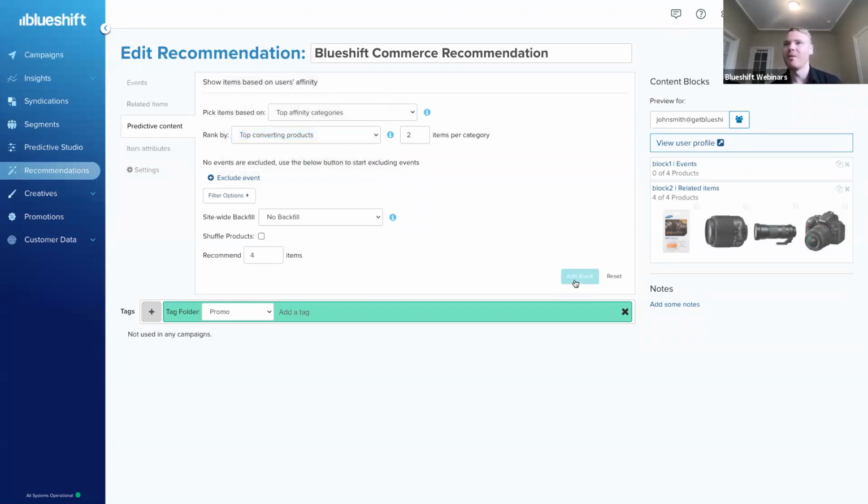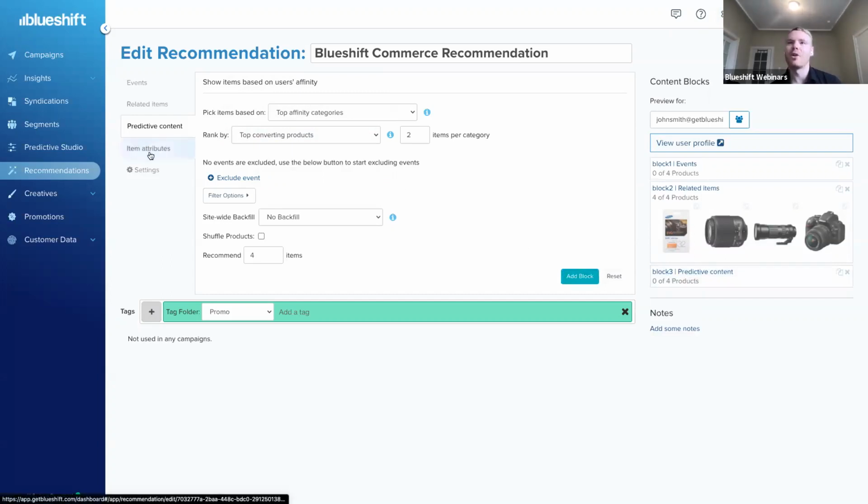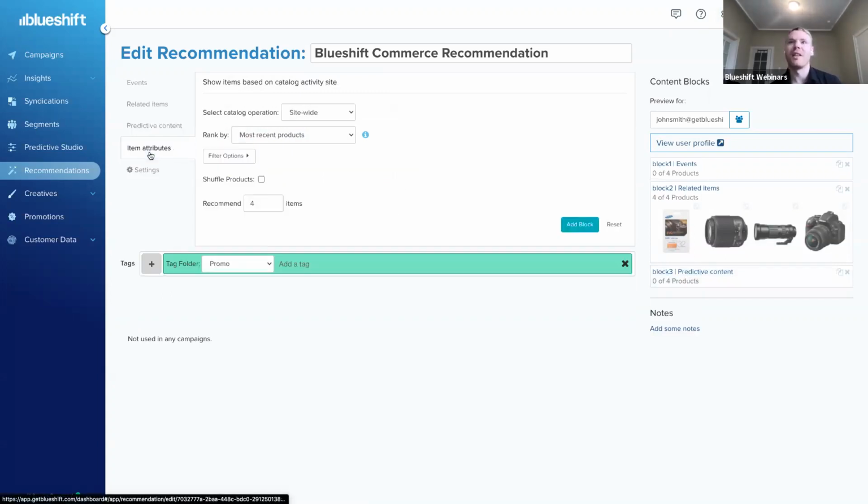And so finally, we've made our selection in terms of how we're picking items and how we're ranking those items. The final step is going to be hitting this add block item. Yet again, John, not feeling too keen on these recommended items. Last step here is over on the left-hand side, selecting by item attributes. So let's say I only want to show a certain brand or items by a certain author or producer. I can easily select that from this dropdown and then add those items to the right-hand side.